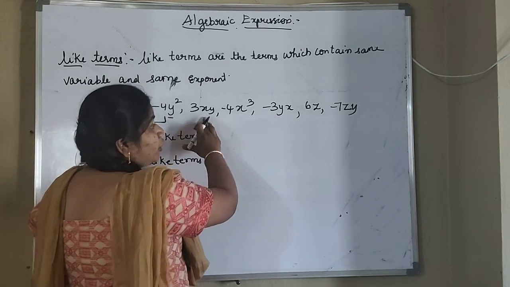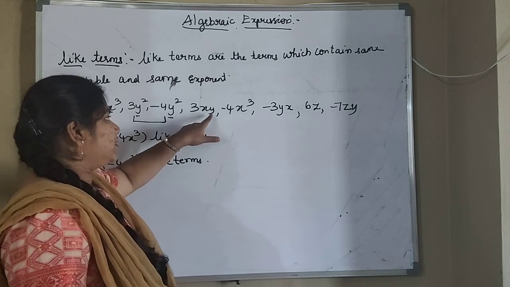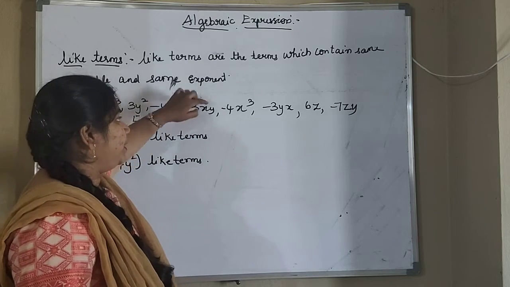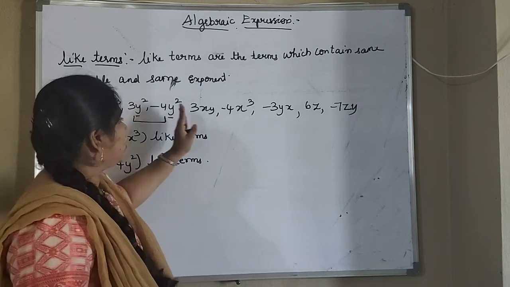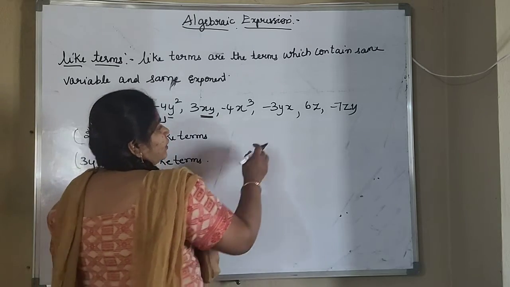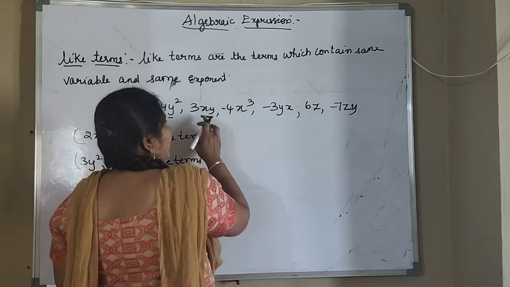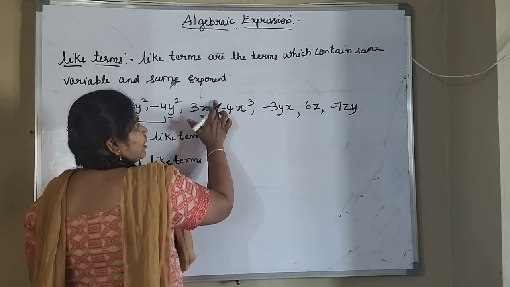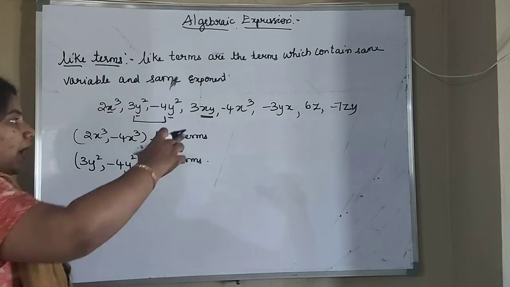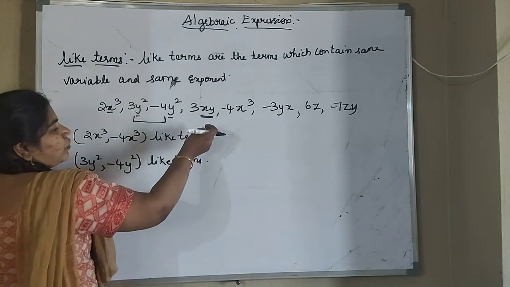Next one, what is next here? xy. Where are you seeing xy terms, and what is the power of x and y here? x power is 1 and y power is 1. So in which terms are you seeing another xy? Here is xy and here also xy. x power is 1, x power is 1, y power is 1, y power is 1. So variables are the same and exponent values are the same.